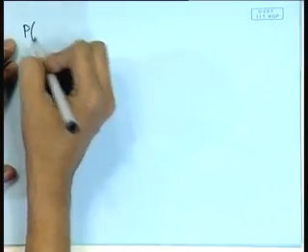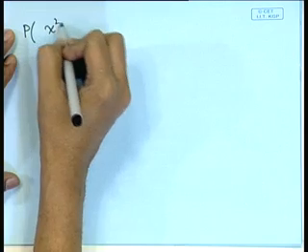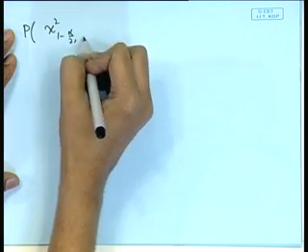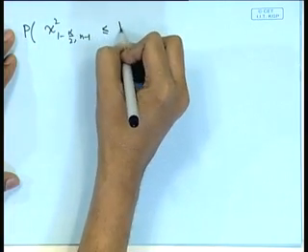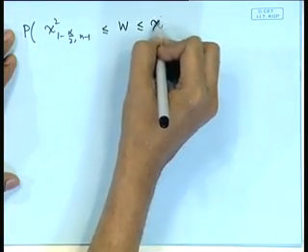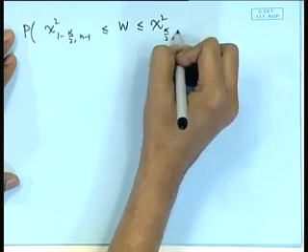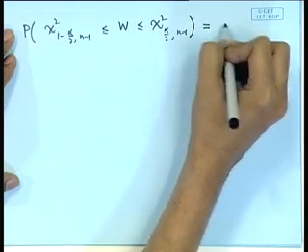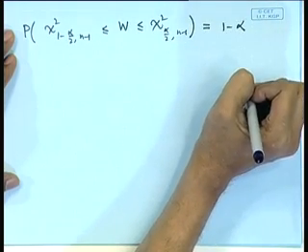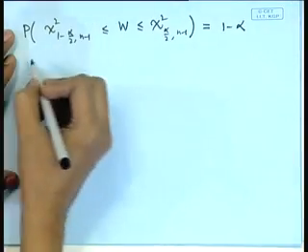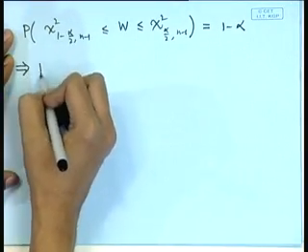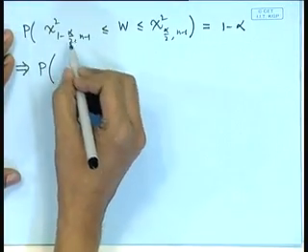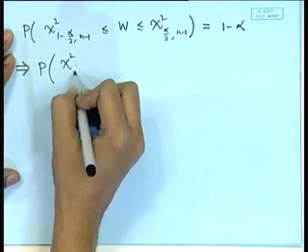So, we can write down the statement: probability that chi square 1 minus alpha by 2, n minus 1 is less than or equal to w is less than or equal to chi square alpha by 2, n minus 1. This probability is equal to 1 minus alpha. By manipulating this statement, we can get a confidence interval for sigma square in the following way.